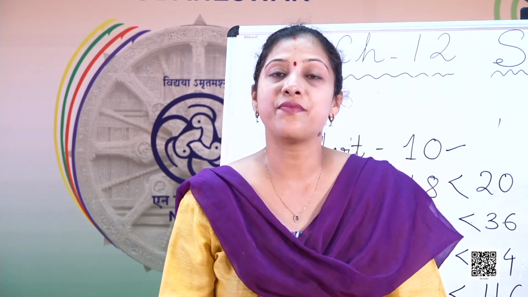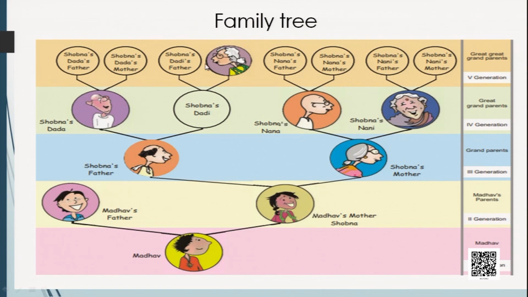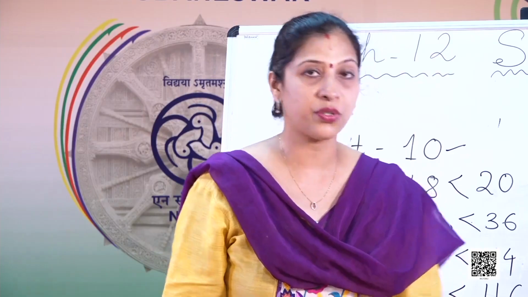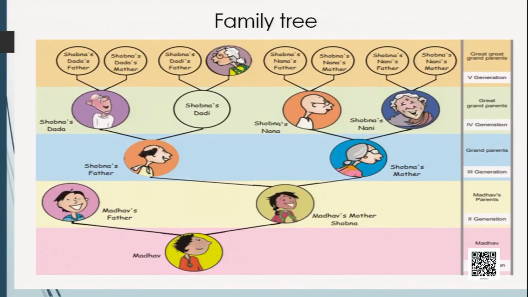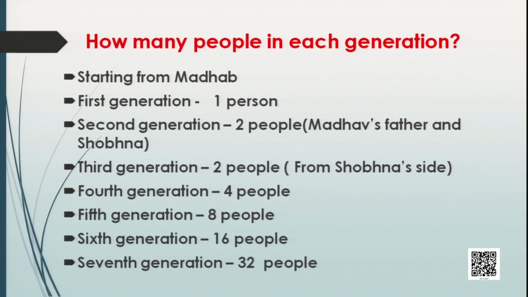So if in every generation it is multiplied by 2, so in the 5th generation there are 8 set of parents, on the 6th generation there will be 8 into 2, 16. In the 7th generation, 16 into 2. So for example, I can show you here. Now Madhav is the first generation. So in the first generation there is only one person. In the second generation, 2.